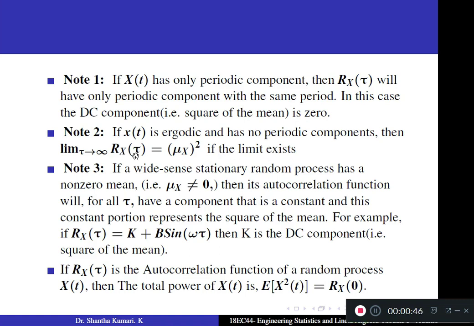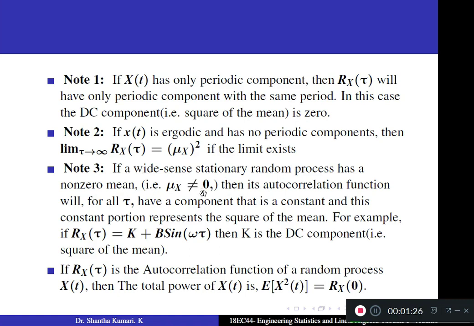So when you take a very large value for tau, the time shift, limit tau tends to infinity Rx of tau becomes the square of the mean value of the process. Remember, there is a difference between the square of the mean and the mean of the square. The mean of the square is expectation of x square. The square of the mean is expectation of x whole square. Remember both.